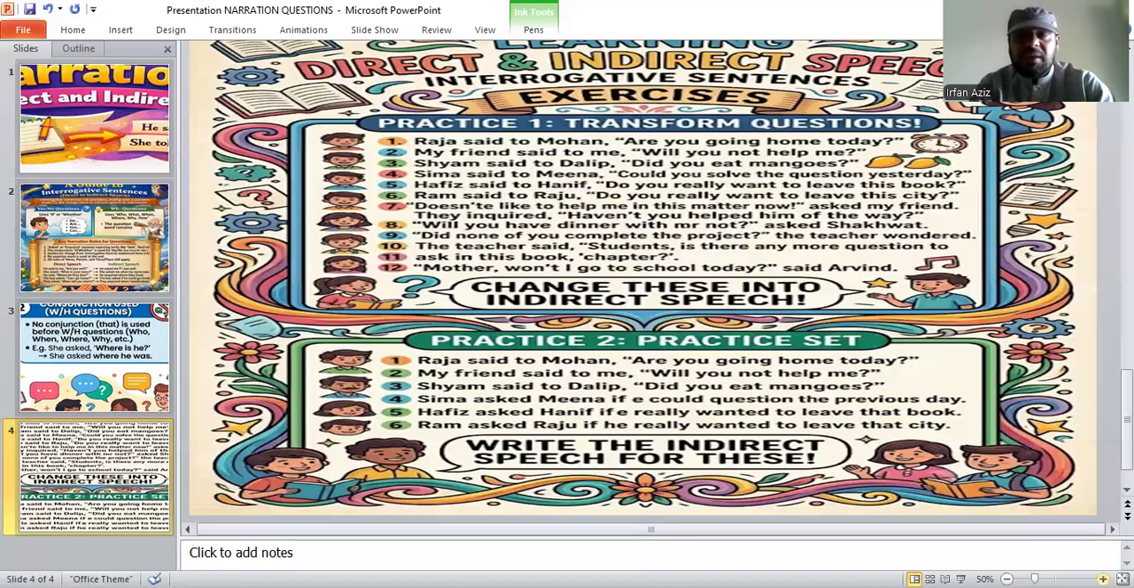Now come towards some more practice. The second set is: Raja said to Mohan, "Are you going home today?" Raja asked Mohan if he was going home that day. My friend said to me, "Will you not help me?" My friend asked me if I would not help him. Shyam said to Dalip, "Did you eat mangoes?" Shyam asked Dalip if he had eaten mangoes.